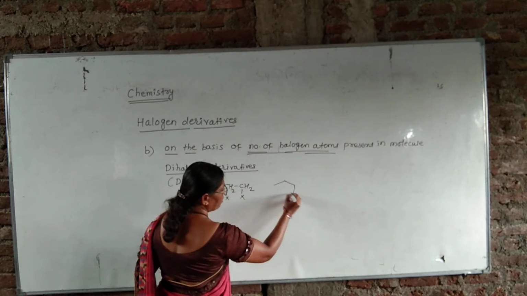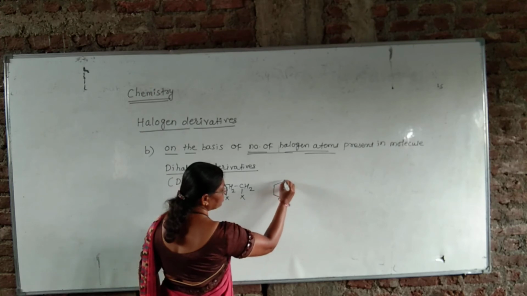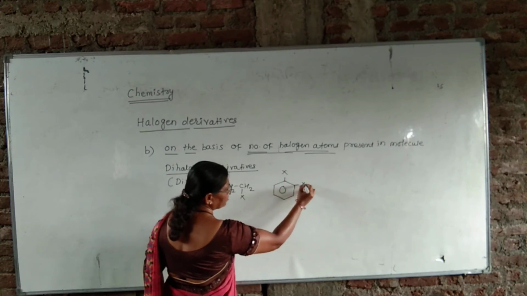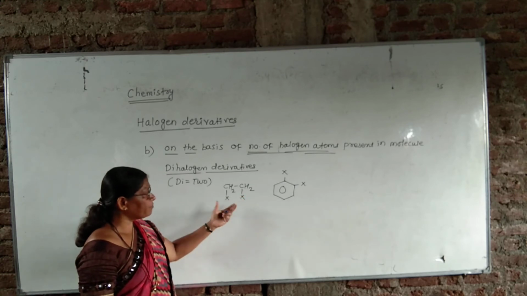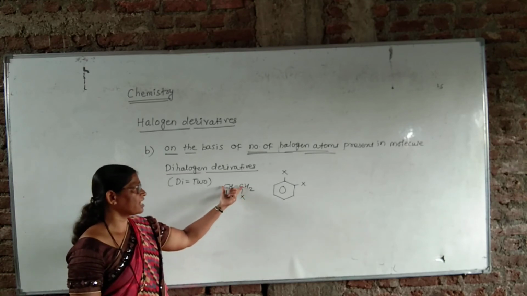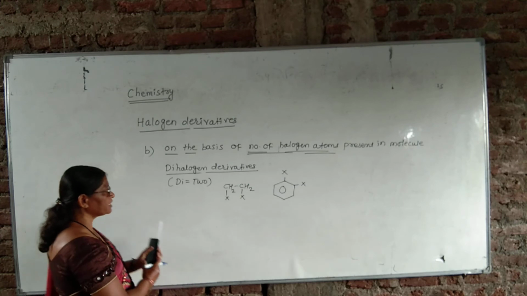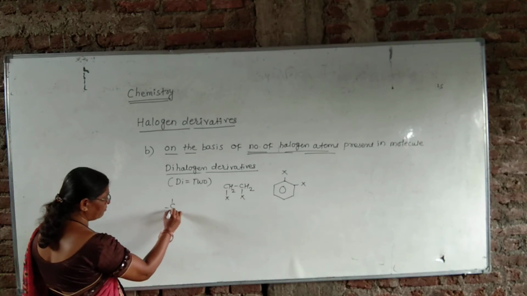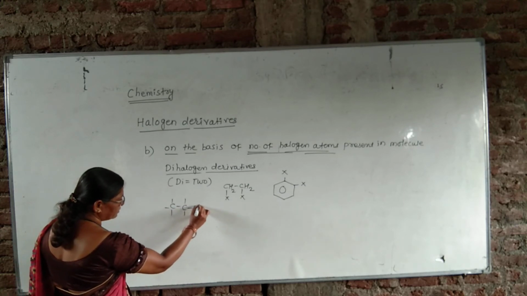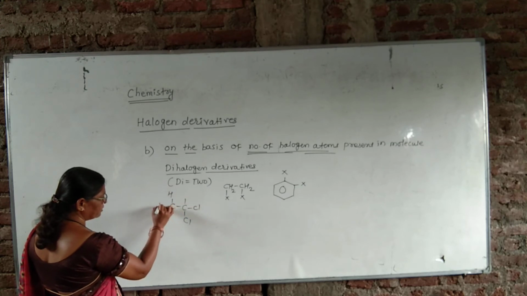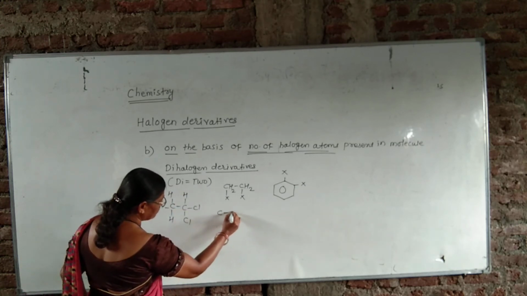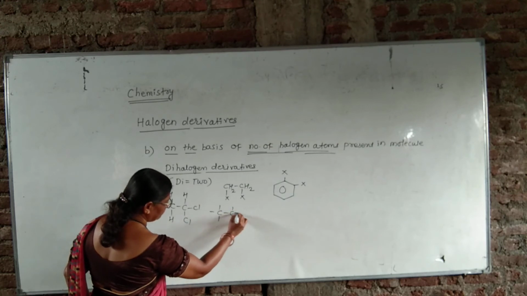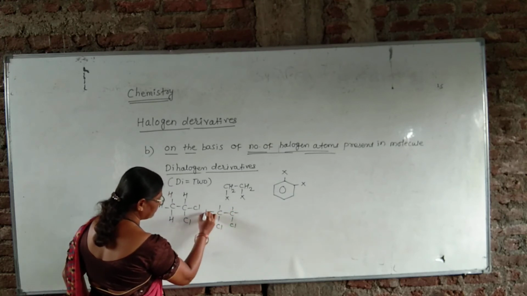Second, from the aromatic section, we have to see the example X, X. These two halogen atoms may be present on adjacent carbon atoms, or they may be present on the same carbon atom. For example, Cl, Cl. This is one of the examples. Second example, Cl, Cl.